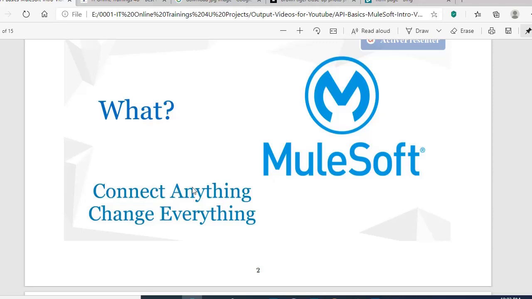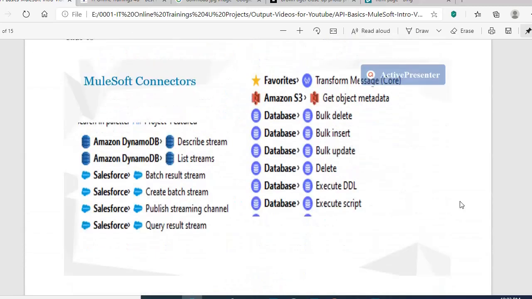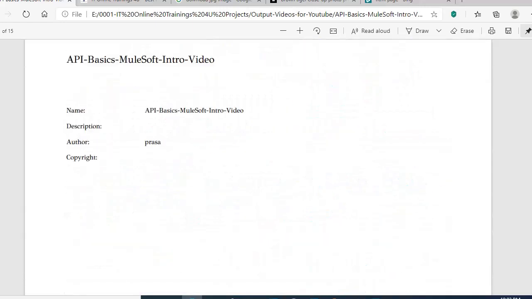So MuleSoft can connect anything and change everything. Change everything means, from any data format to another if required, MuleSoft will transform the data by using this Transform Message. This is the DataWeave component. By using this component, it can change any data format. So that is the slogan of MuleSoft actually.